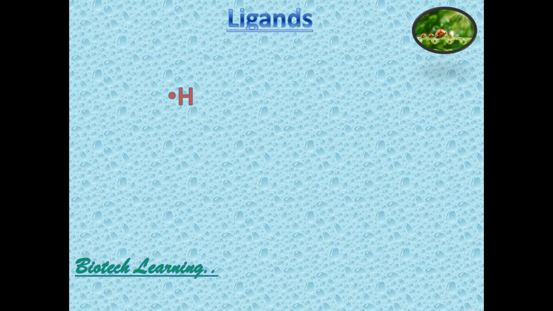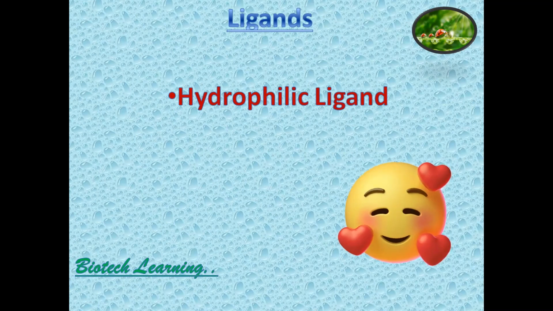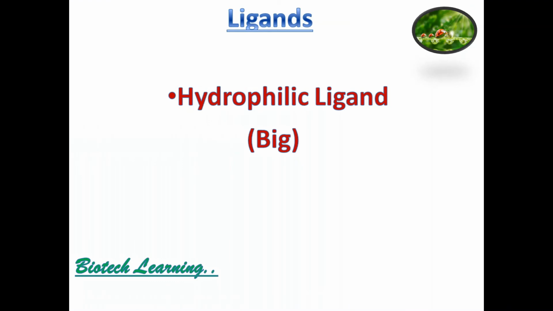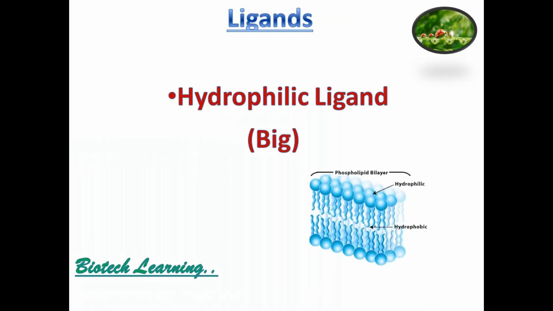Now let's see hydrophilic ligands. Hydrophilic ligands are molecules that dissolve in water, they love water, so they are called hydrophilic ligands. But the thing is, hydrophilic ligands are big, and being hydrophilic, they cannot cross the plasma membrane because it has a hydrophobic core.